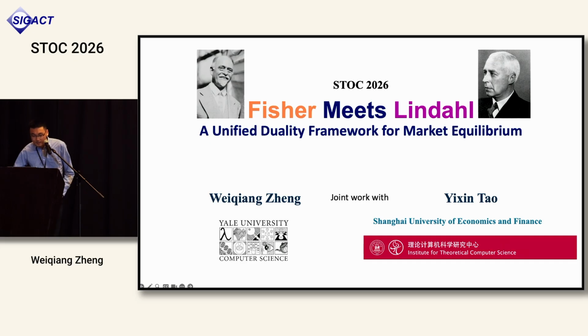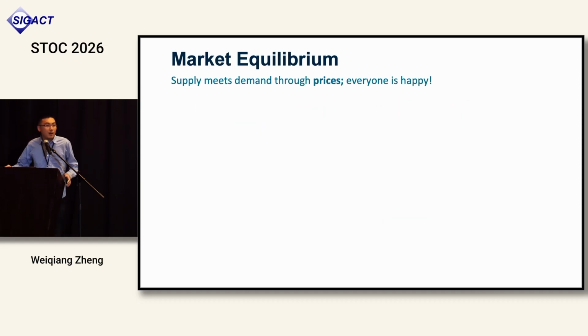Hi everyone. This is joint work with Yixing from Sufi. We are going to talk about a unified duality framework for market equilibrium. So I'll just cut through our topic. Market equilibrium is where we wish supply meets demand through prices, like everyone gets their favorite kind of allocation of goods.